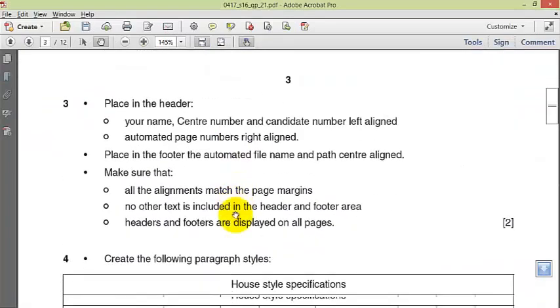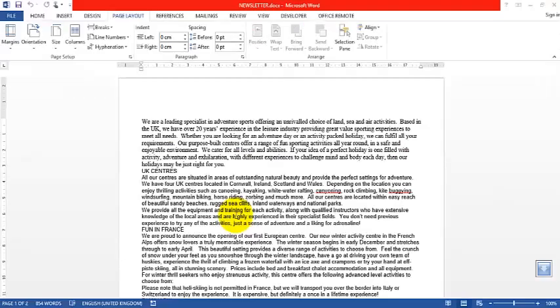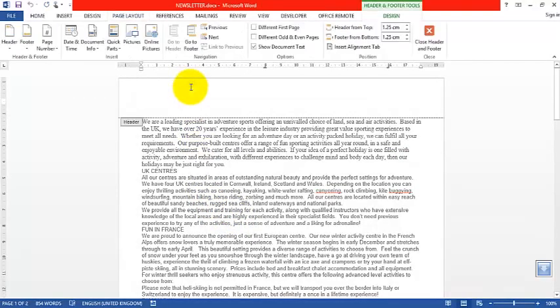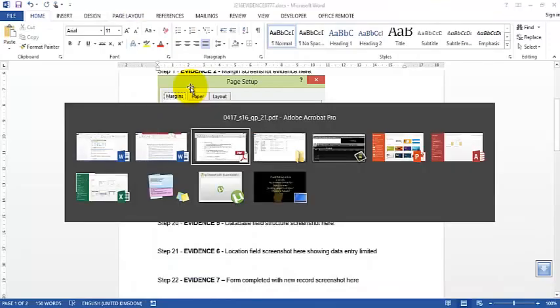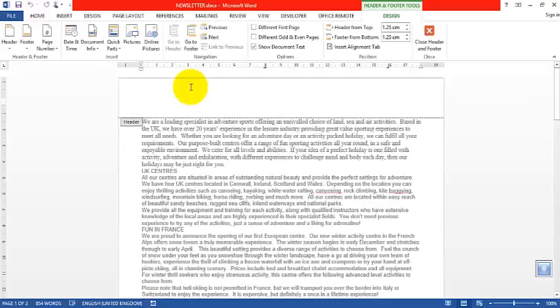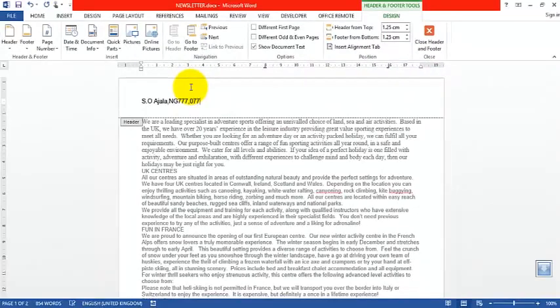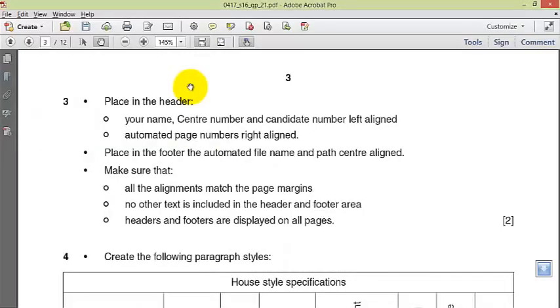Okay, number 3. Now place in the header your name, center number, and candidate number, left aligned. Okay, let me click the header. This is my name, on my left, S.O Ajala. Center number NG777, as the case may be. Candidate number 0777. Left aligned.